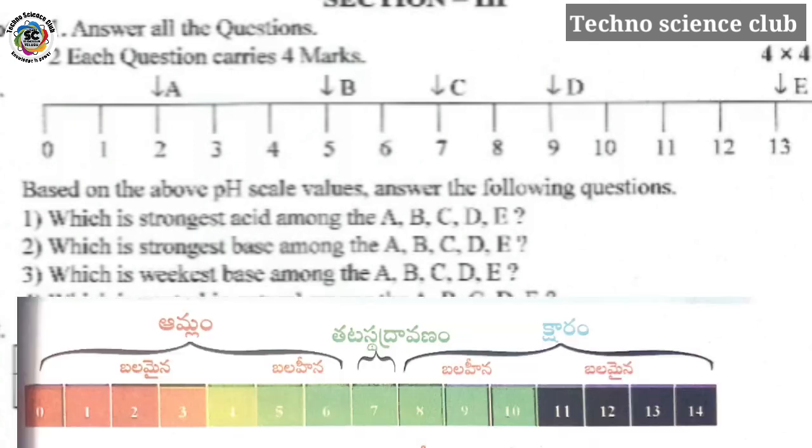You know that a pH value above 7 is a base and below 7 is an acid, and in this you can observe the following figure.